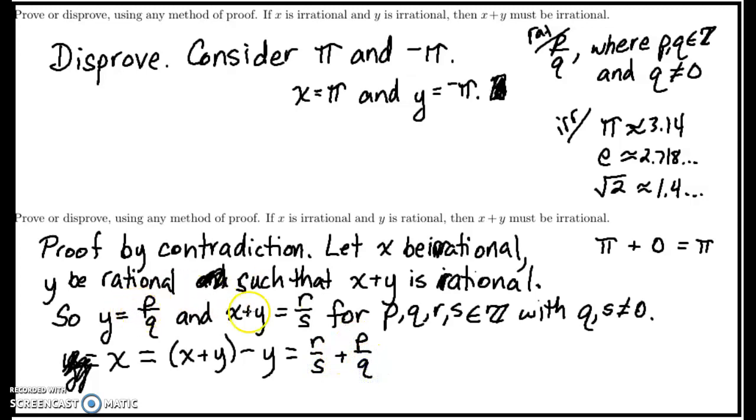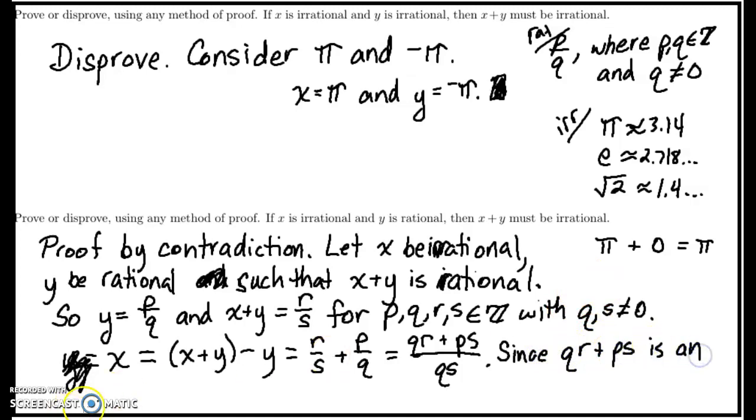Now I'm just doing substitution from my line above. And this equals, I'm getting common denominators here so that I can add these two fractions. And suddenly what I have, since qr minus ps is an integer, and qs is not equal to 0. Now remember, I have q not equal to 0 and s not equal to 0.